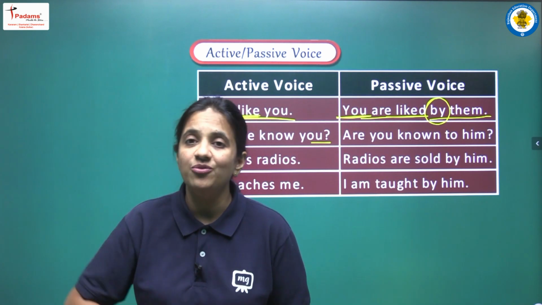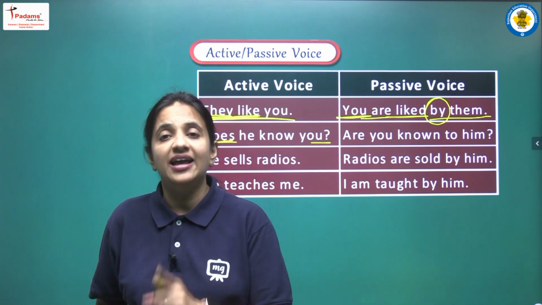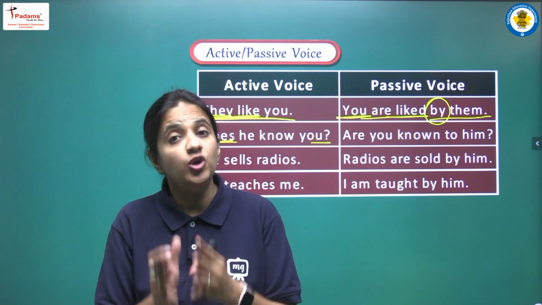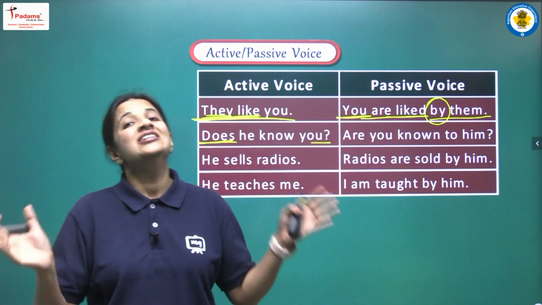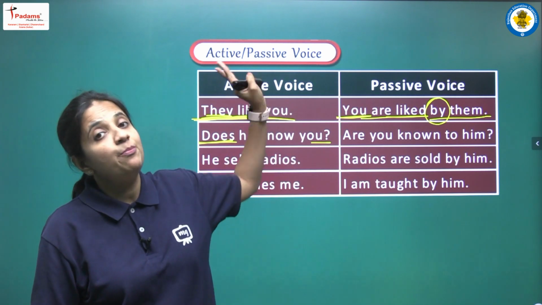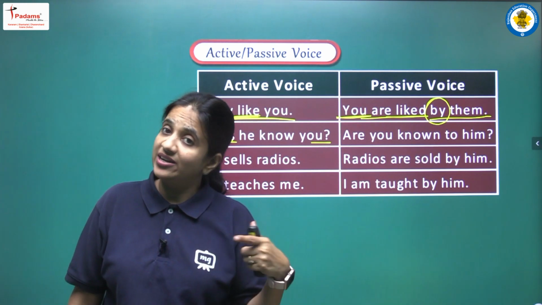And if we are having a simple positive, or we can say assertive, sentence in active voice, then in passive voice also the same form will be there. We don't change the form of the sentence. So now we are having an interrogative sentence here in active voice, so passive voice also will be in the form of an interrogative sentence.